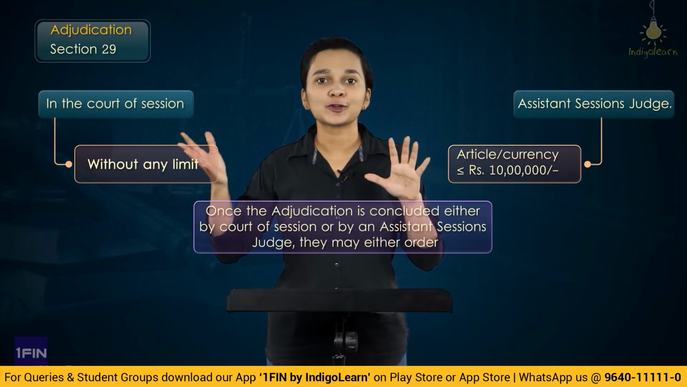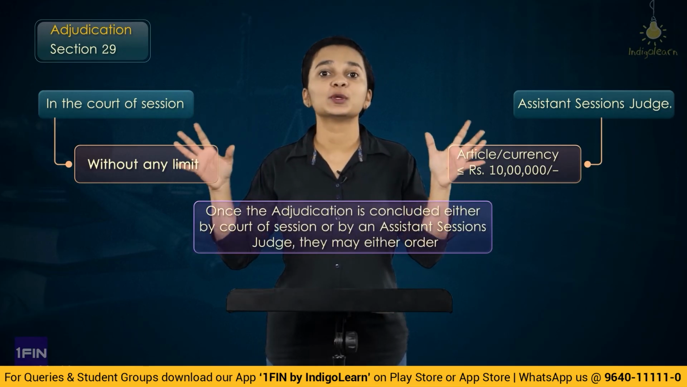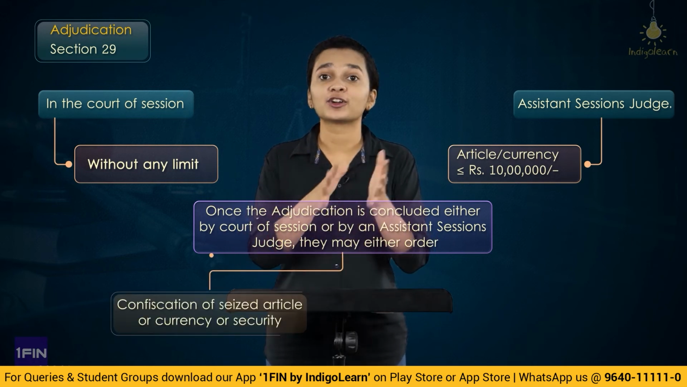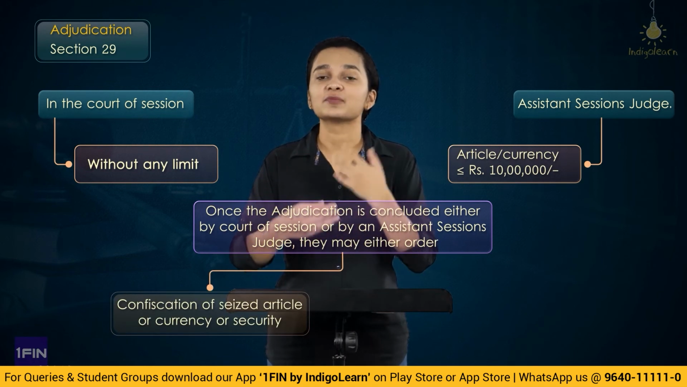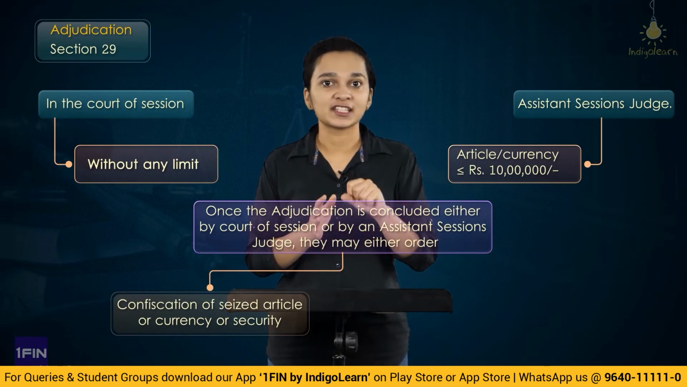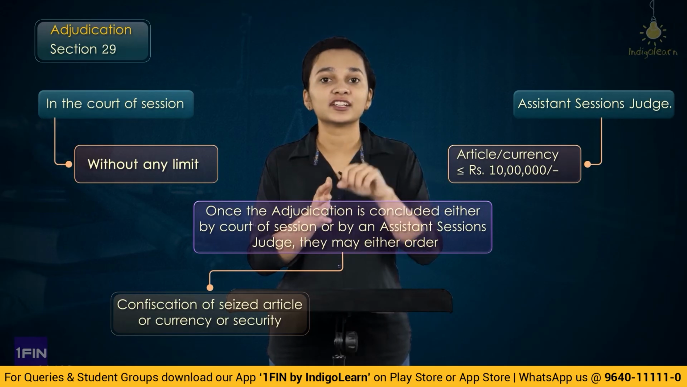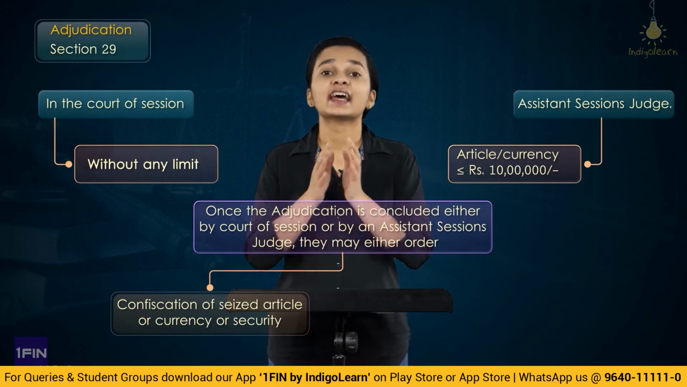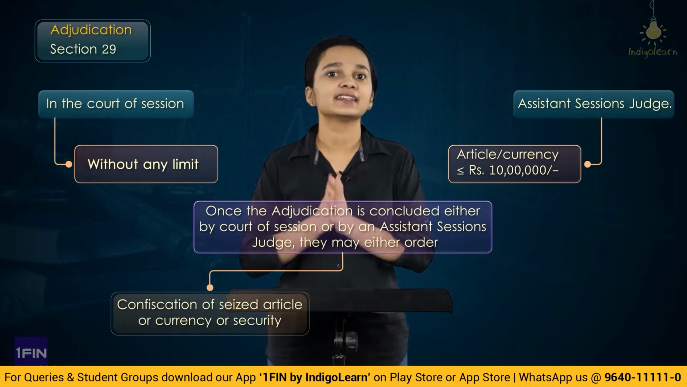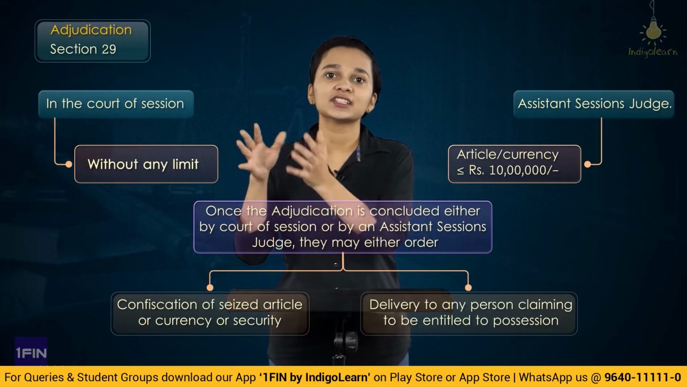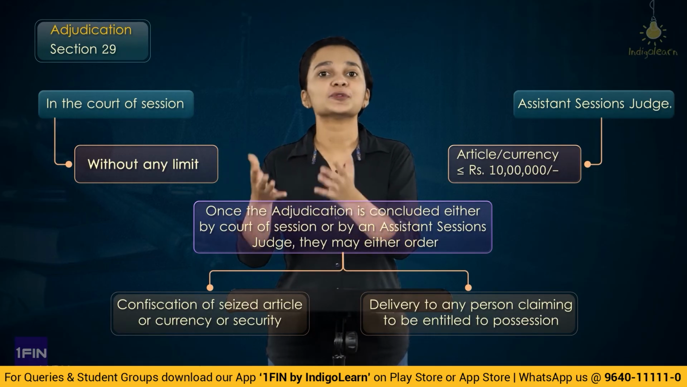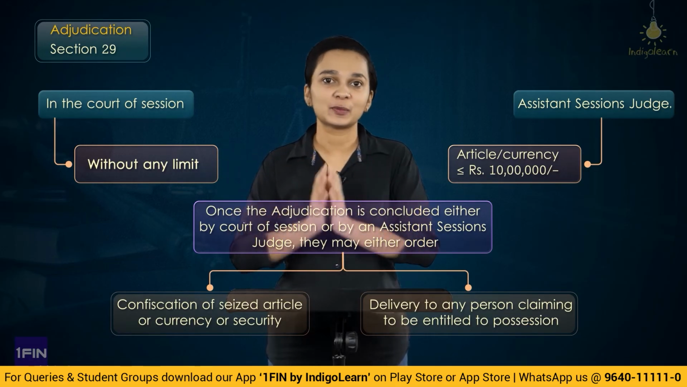Now it is either the court of sessions or the assistant sessions judge who will decide what shall be done with the seized article. So they may either order confiscation if they are satisfied that some violation has been done. So they'll order confiscation of the assets which have been created, of the foreign currency or the article or the security. And if they find that no such contravention has happened, then in that situation they may order to deliver this article, currency or security to any person who is entitled to receive its possession.